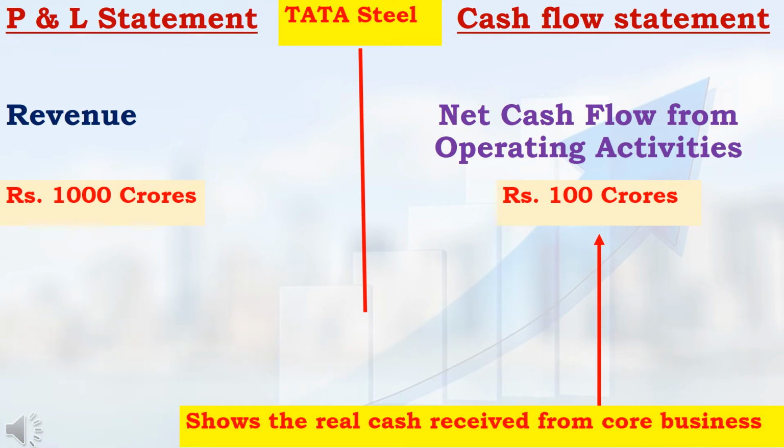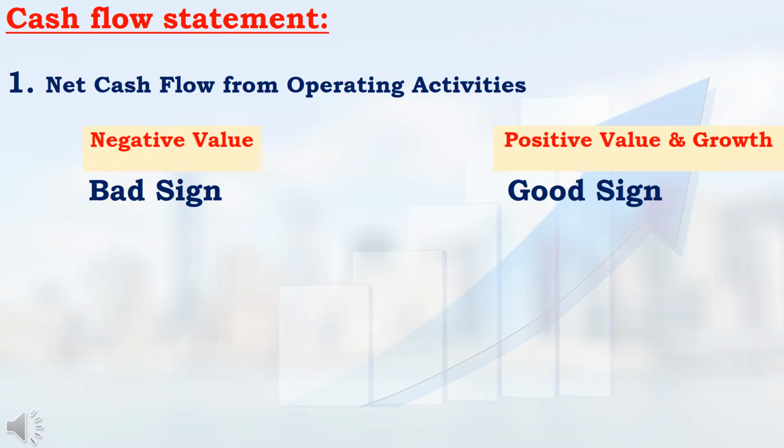From this, we can understand that the term net cash flow from operating activities shows the real cash received by a company from their core business. So, this term is very important in the cash flow statement. If any company's net cash flow from operating activities value is negative, then beginners, please don't invest in this type of company, because this shows that their business was completely in loss. If that value is positive and grows every year, then that is a big positive sign for that company.